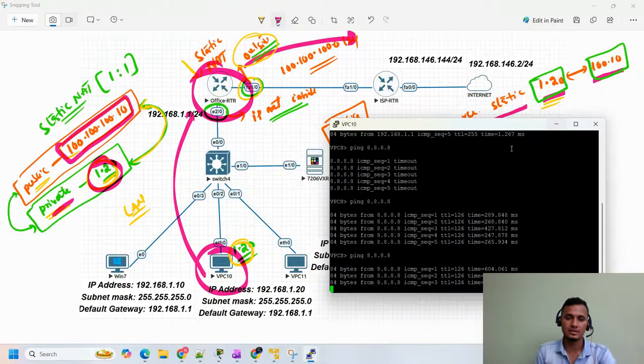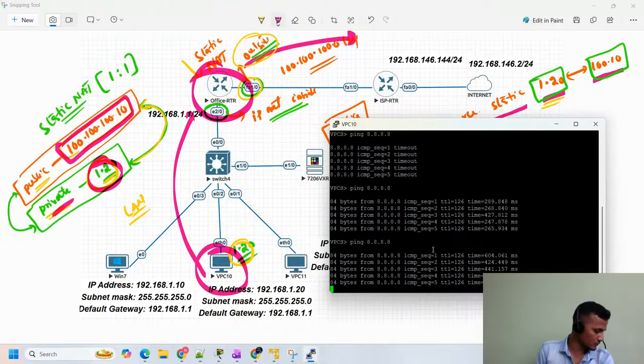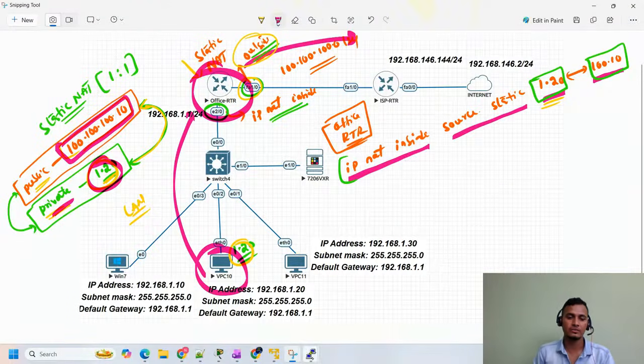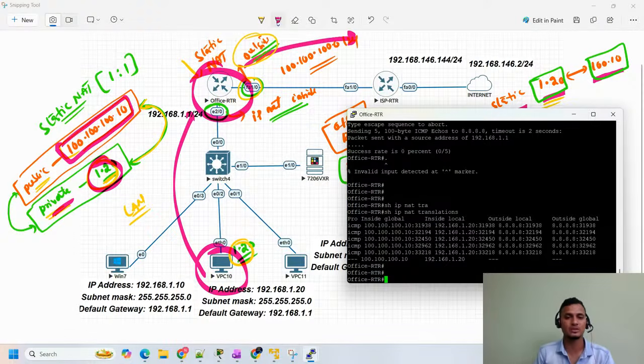If I do the lab, you see this is our Linux PC. If you want to check internet browsing also, that is possible. That I will show you later. Now we saw the translation as well, and the translation is working fine. Everything is working fine. We don't have any issue on the static route lab.